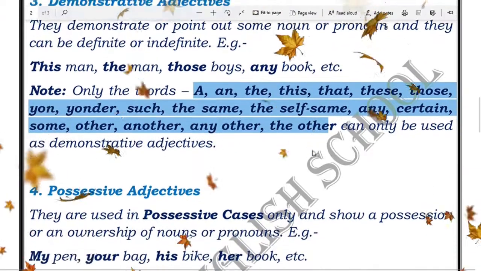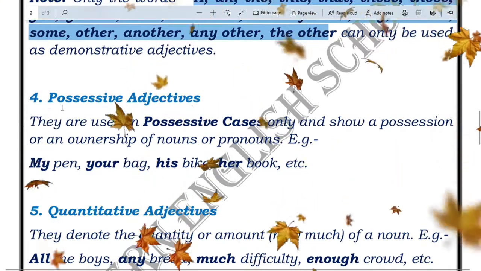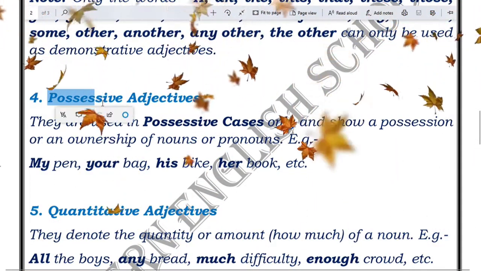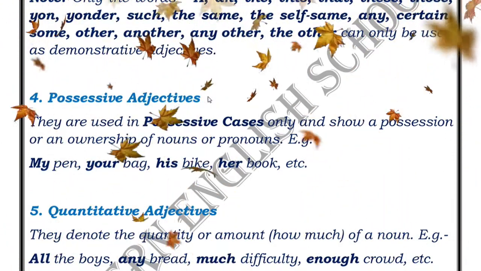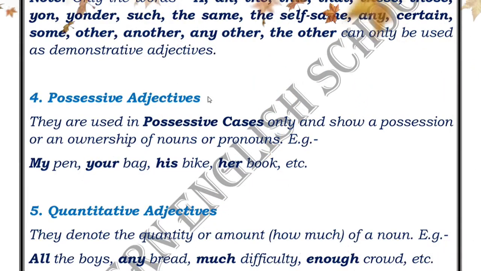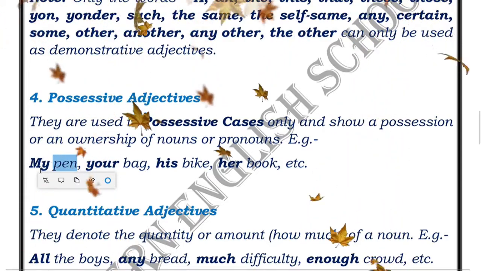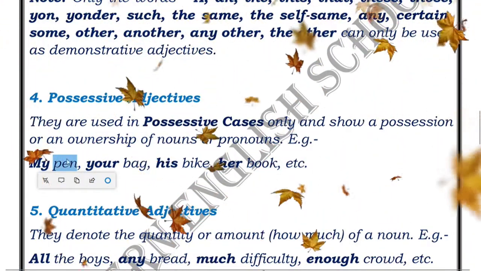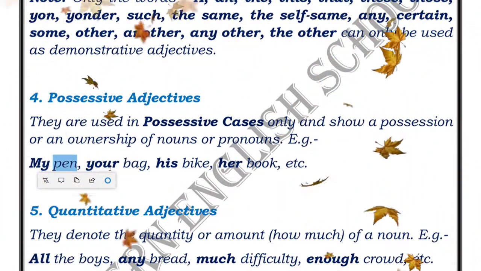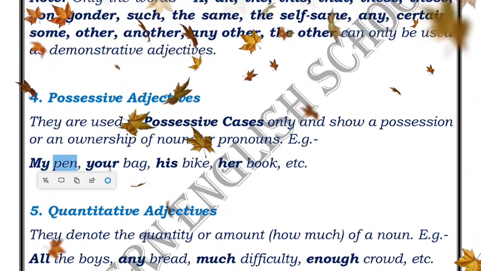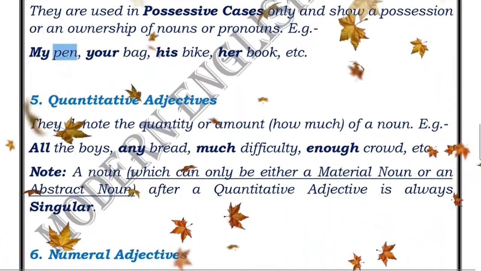Now let's jump to the fourth kind of adjective, that is possessive adjective. As the name suggests, possession, it is telling about some possession, some ownership. So these adjectives describe the ownership, the possession of a noun or pronoun. As you can see, this pen is a noun, so this my is defining this pen. So whose pen? My pen. I have the ownership of the pen. Your bag. Who has got the ownership of the bag? You have got. So your bag. Your, my, his, these are possessive adjectives. This is very easy. Now let's move to the fifth part of adjective, that is quantitative adjective.